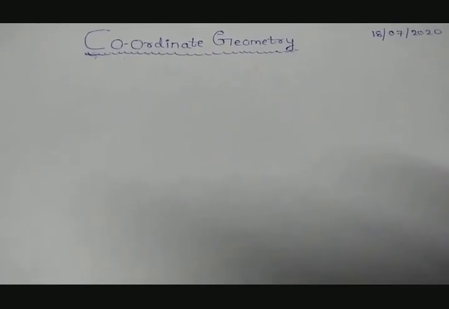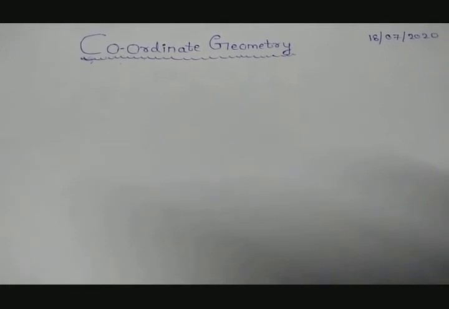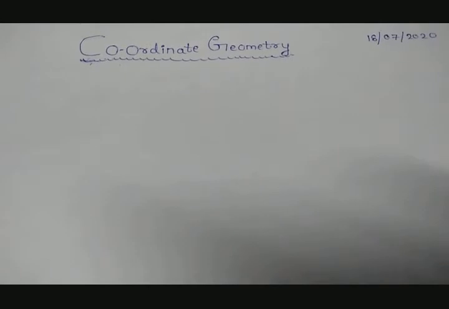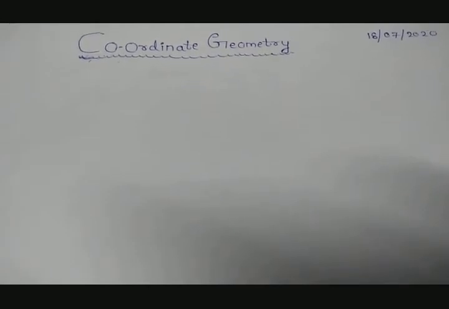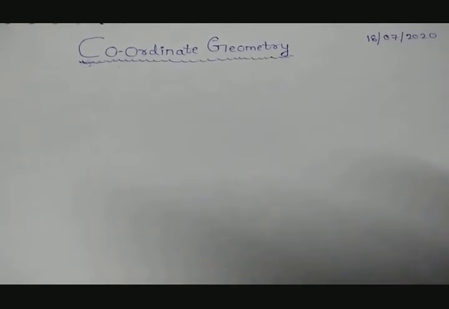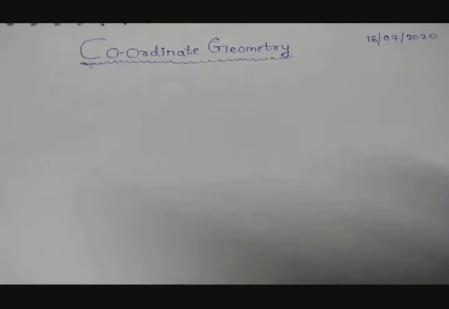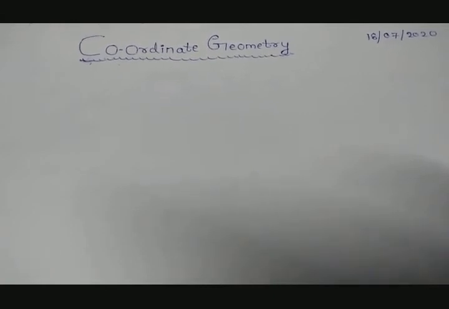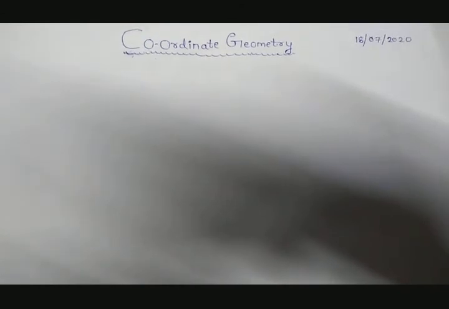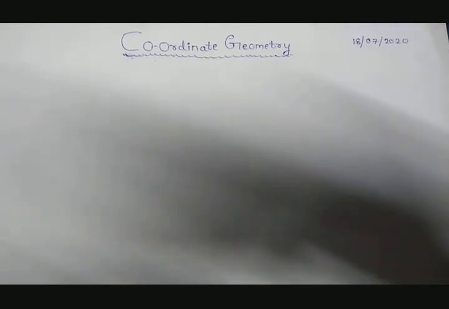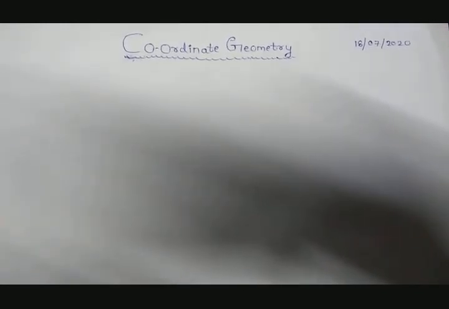So coordinate geometry, when put together, can be roughly defined as the geometry which deals with the study of two axes. So which are those two axes? What is coordinate geometry? We will be studying in this particular chapter. So before we begin the chapter, we shall discuss some real life examples where we use coordinate geometry.